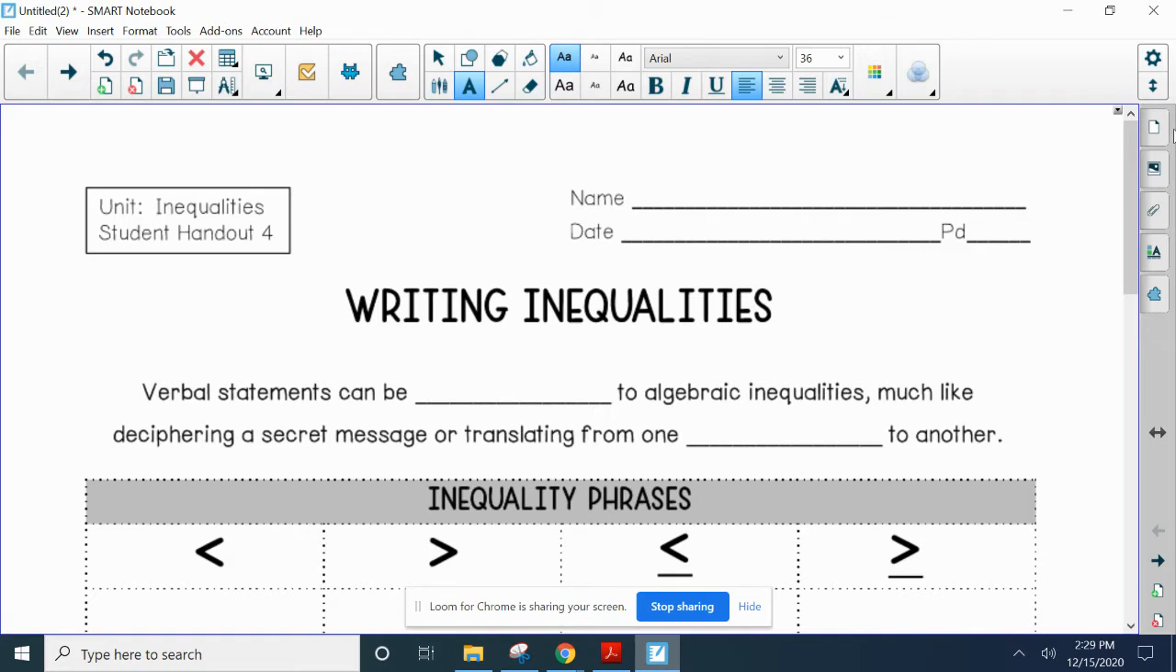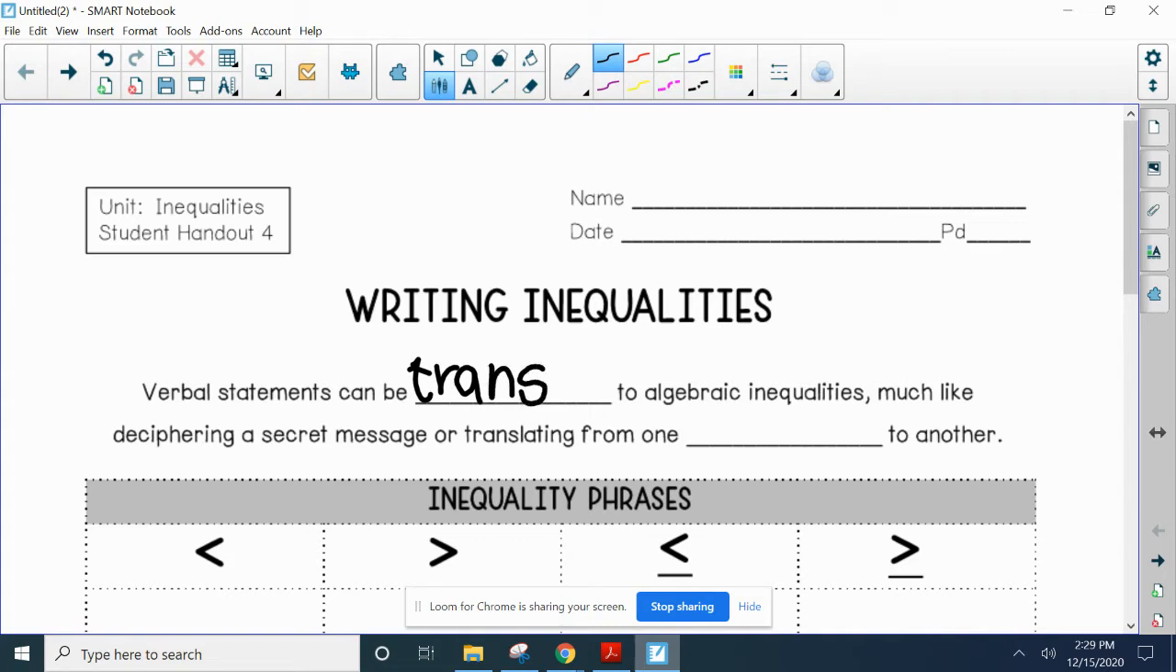So verbal statements can be translated. I know how much we love translations. We're going to get plenty of practice so you feel more comfortable with these. Verbal statements can be translated to algebraic inequalities, much like deciphering a secret message or translating from one language to another.